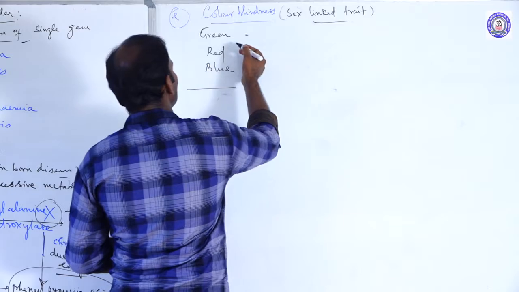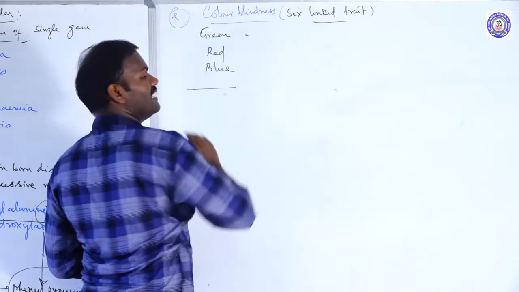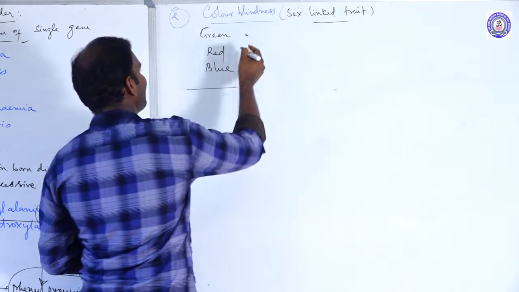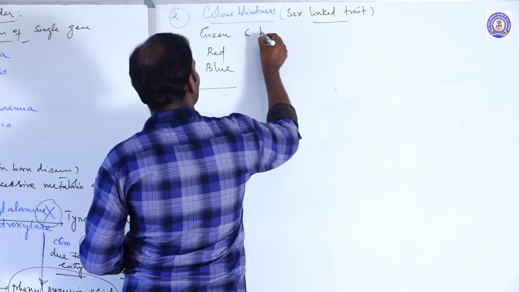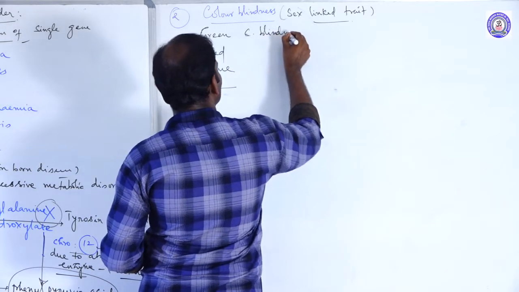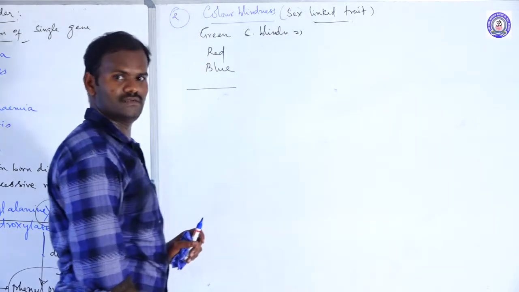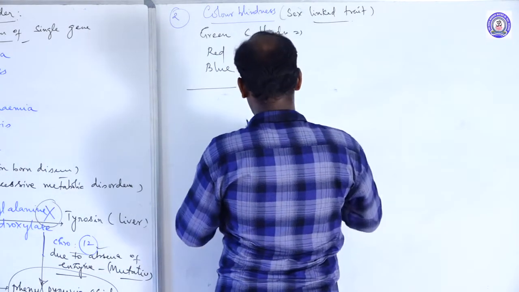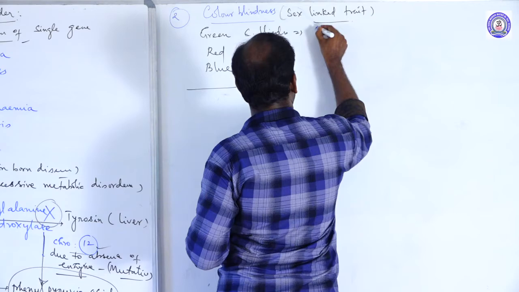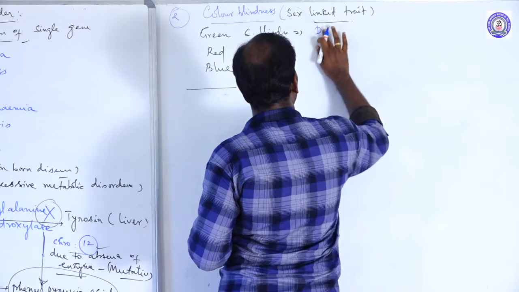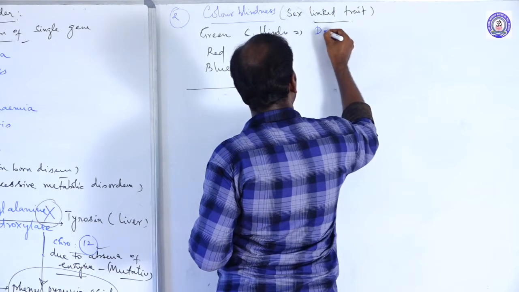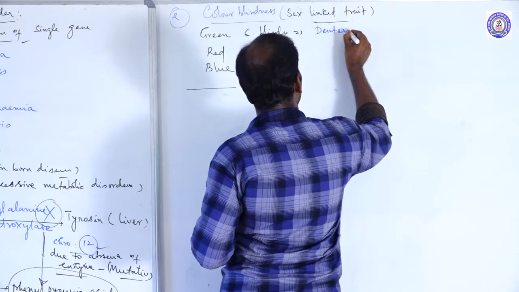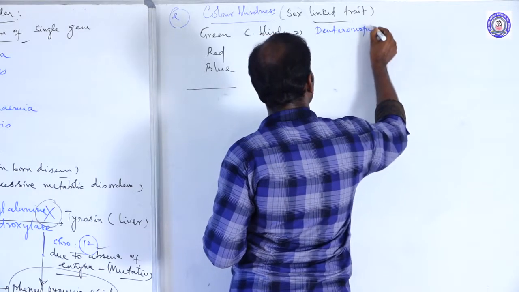The persons who are unable to distinguish the green color have green color blindness, called deuteranopia.